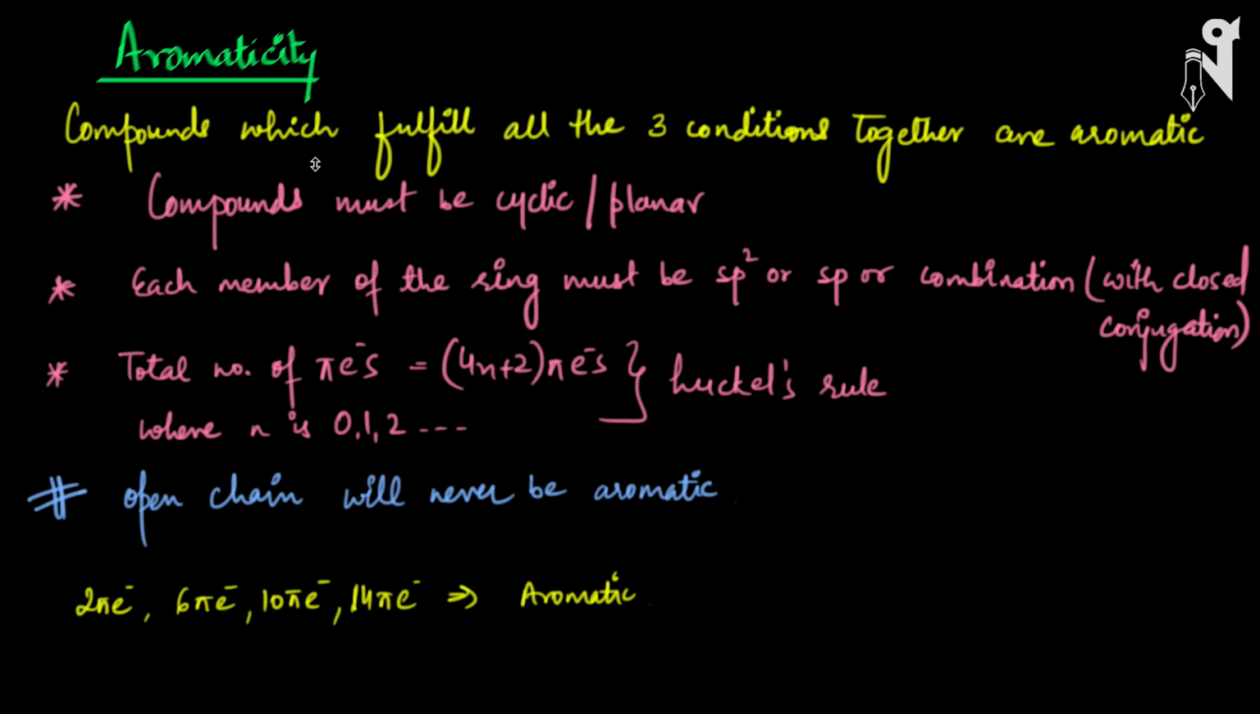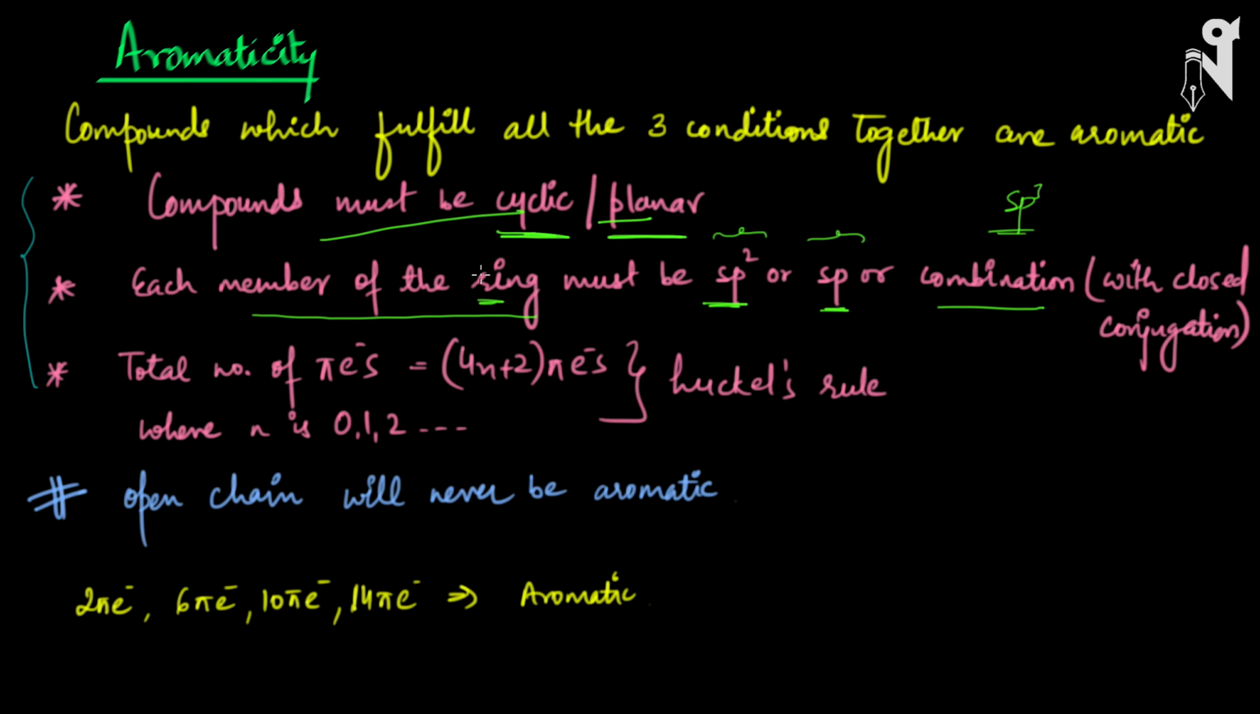Secondly, the next condition is that each member of the ring must be sp2 or sp, because you can get planarity only with sp2 or sp, or a combination; it cannot be with sp3. So sp3 structures will be out of the plane, right? Every member of the ring, no matter whether it is carbon, nitrogen, or any other atom, must be sp2 or sp, or a combination of both, to become aromatic.